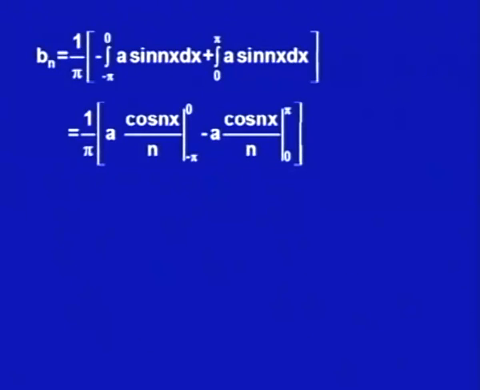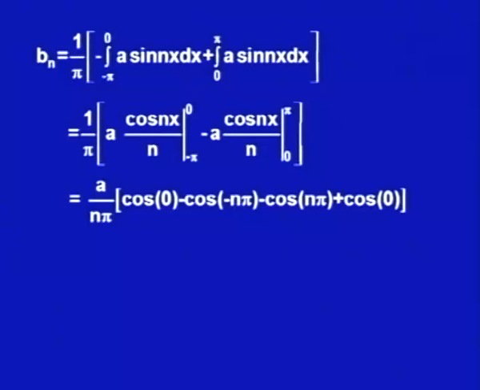So, when x is 0, cos 0 is 1, when x is minus pi it is minus cos n pi, and when x is plus pi, it would be cos n pi. So, we would be getting it as a upon n pi, cosine 0 minus cosine minus n pi minus cosine n pi plus cosine 0. Since cosine of minus x is same as cosine of x, we would be getting it as 1 minus cosine n pi and 2 as common, cos 0 is 1.